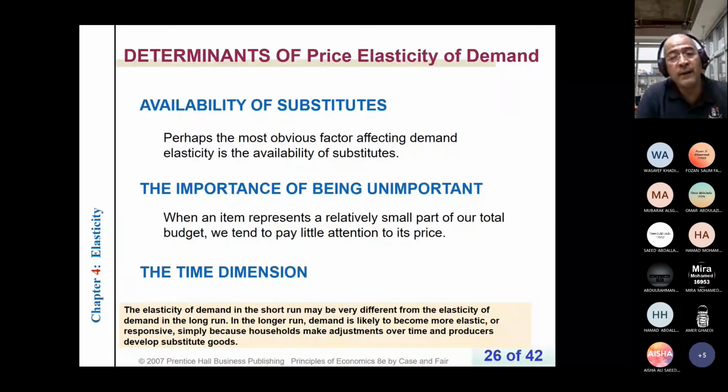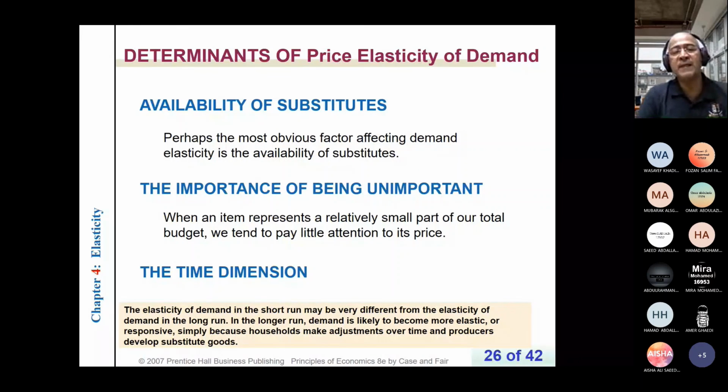But in the longer run, I can purchase a new oven or consume less gas. And big companies or the government can make research to invest in clean energy to decrease the dependence on gas or petrol. So I expect due to an increase in the price, there will be a larger decrease in quantity demanded in the longer run.